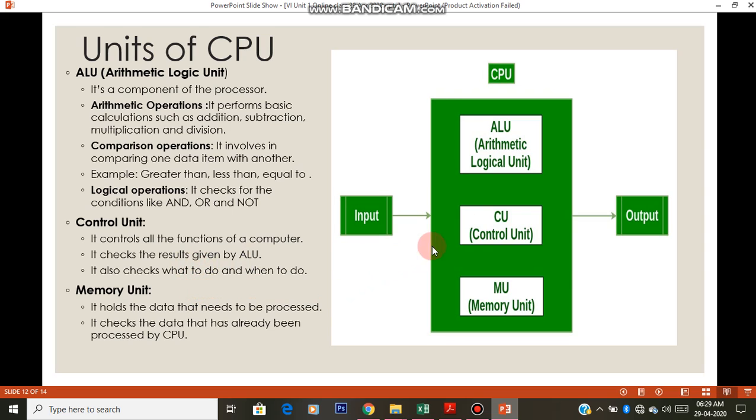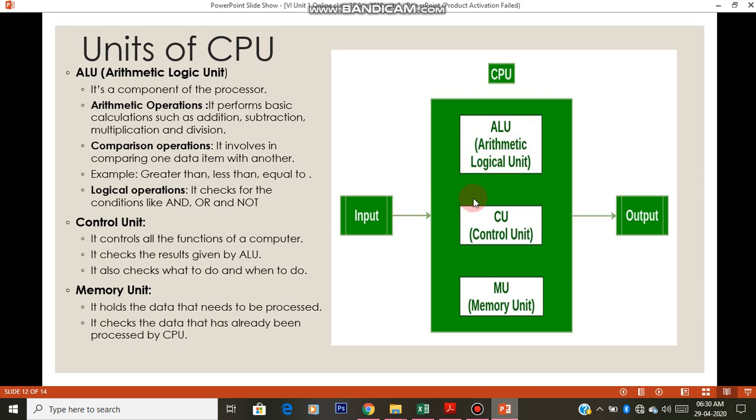It also checks when the output should be displayed, and whether the output is complete. All these things are checked by the control unit. It checks everything. It decides when to take input, when it should be processed by the ALU, and when it should be sent back to the output device. All these things are controlled by the control unit. So it checks all the functions of the computer. It checks the results given by the ALU, and it also checks what to do and when to do.